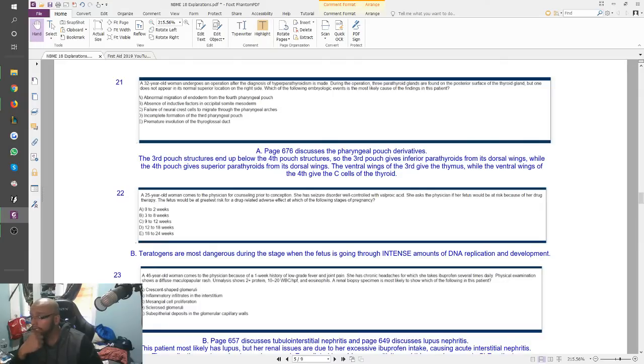Do I feel that the actual step 1 is more similar to UWorld, NBMEs, or a combination of both? No, it's definitely much more similar to UWorld. The thing with that is that UWorld questions are very much the way your step 1 questions are going to be like, but UWorld as a system is made to teach. You've probably noticed that the answer choices in UWorld are like your differentials, and they teach you why those other answer choices are wrong.